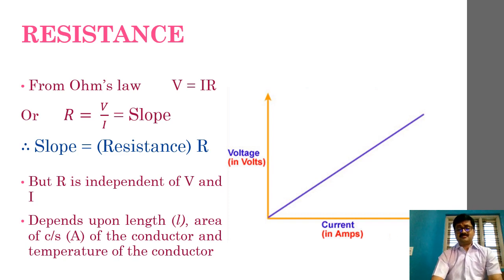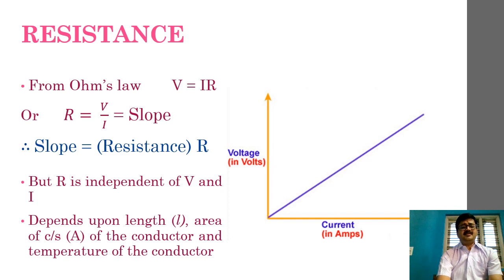But we can comfortably understand one more thing: this resistance R, even though it is the ratio of V by I, is completely independent of the potential difference set across the conductor, and completely independent of the amount of current flowing through the conductor. So this fact we should remember.